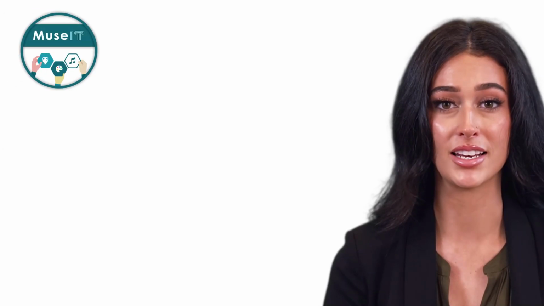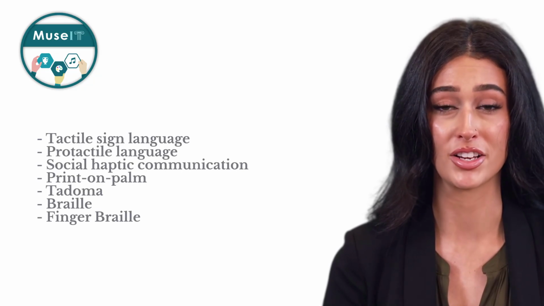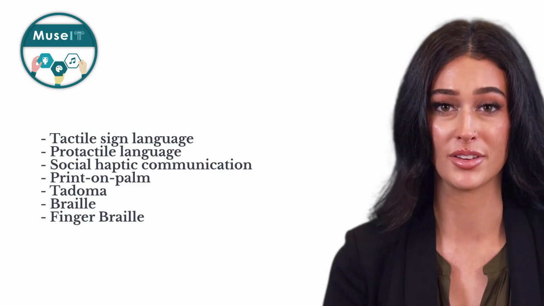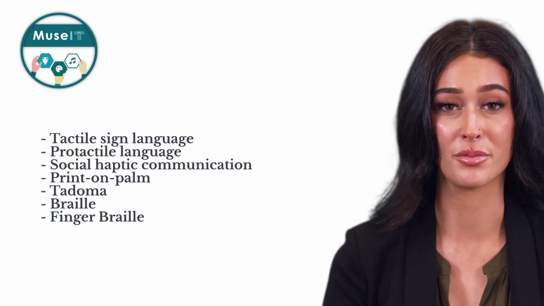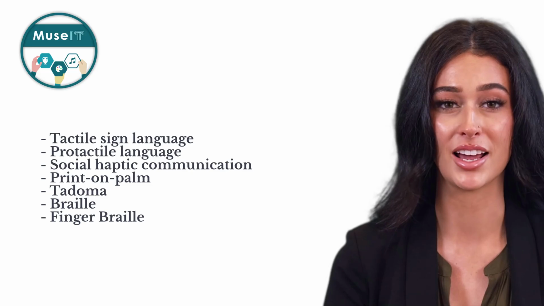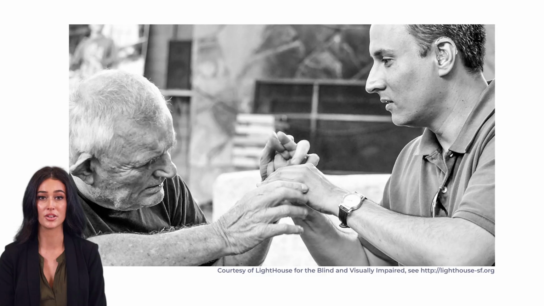Individuals living with deafblindness use various modes of tactile communication, such as tactile sign language, protactile language, social haptic communication, print on palm, Tadoma, Braille, and finger Braille. HaptiVerse draws on these and translates some of the tactile touch messages into digital haptic expressions. The goal of HaptiVerse is to offer a complementary communication mode for, by, and with people with deafblindness. It draws on signs already familiar to the community to support intuitive recognition.